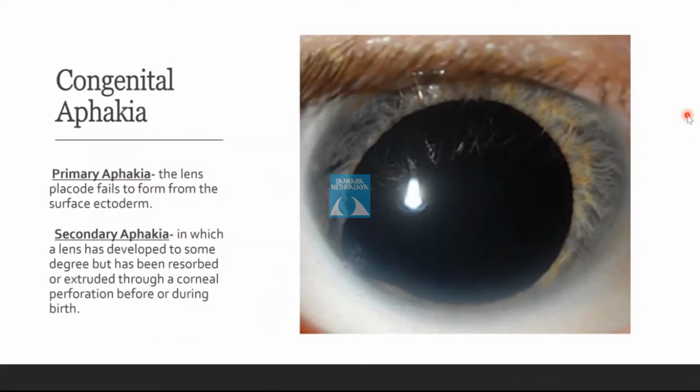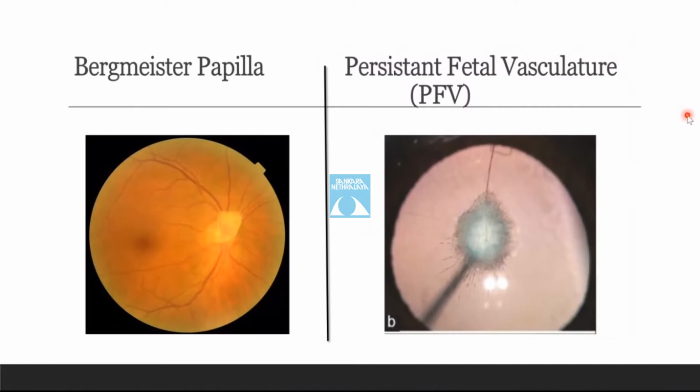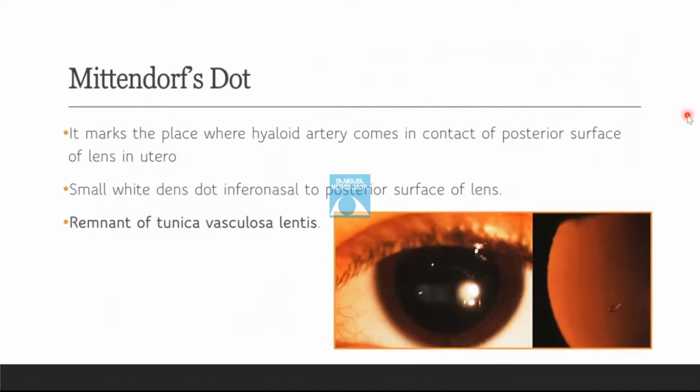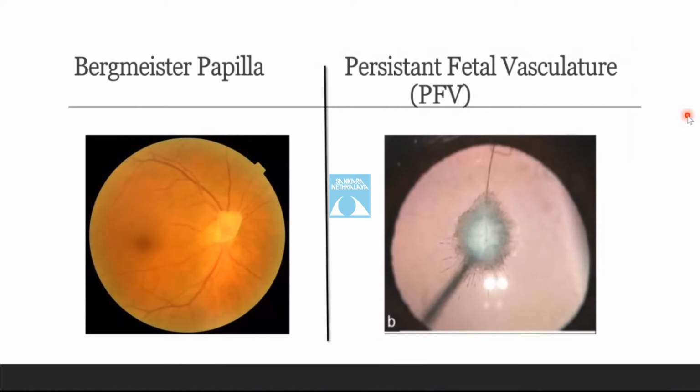One minute, can I just stop there? Sometimes you find the whole hyaloid artery itself fibrosed as a strand extending from the disc to the back of the nucleus, the posterior surface of the nucleus. So it's just a fibrosed strand which will be there. That is also a possibility.